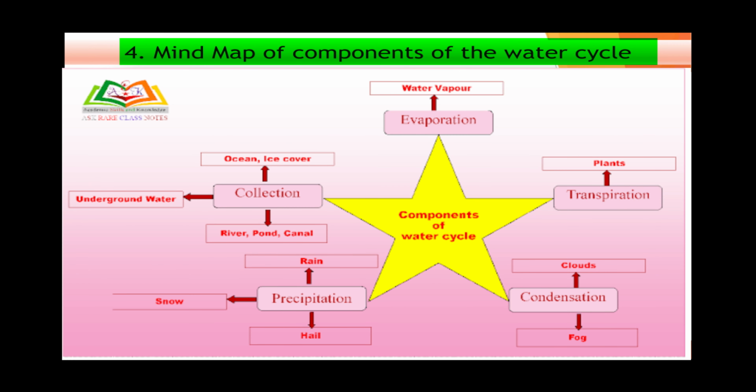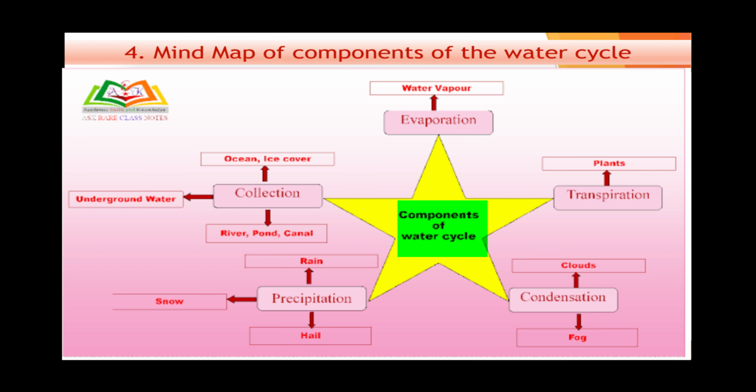Mind map of components of the water cycle. Components of the water cycle are evaporation, as water vapor, transpiration from plants, condensation of water vapor as a cloud, fog, precipitation from the clouds as rain, hail, snow. After precipitation, the water is collected in river, pond, canal, ocean, ice cover and as underground water.